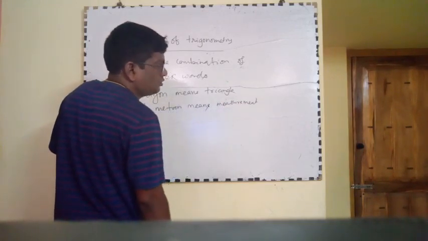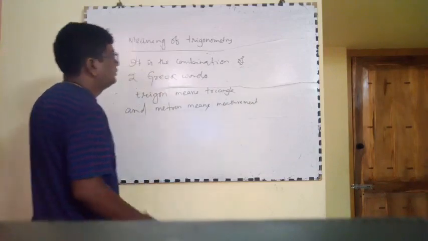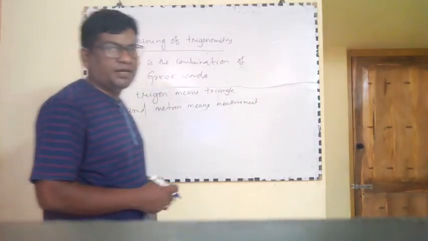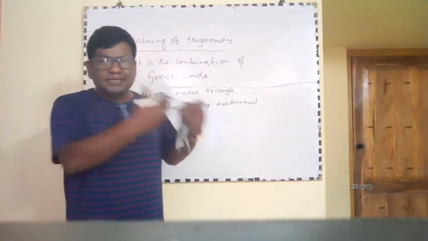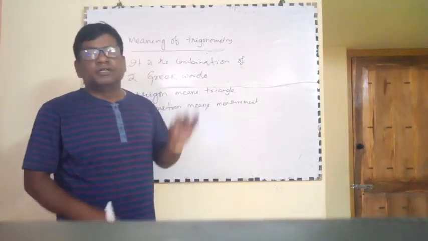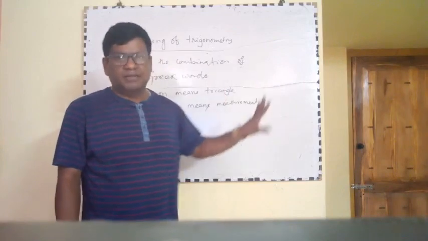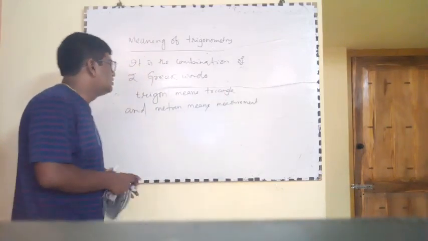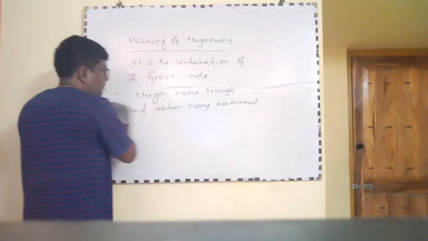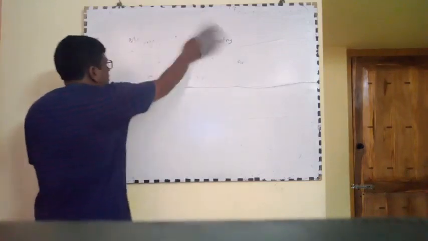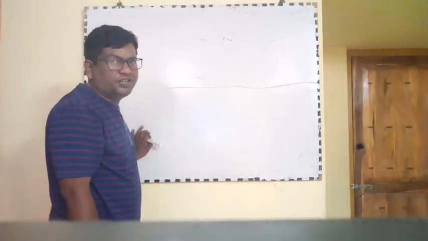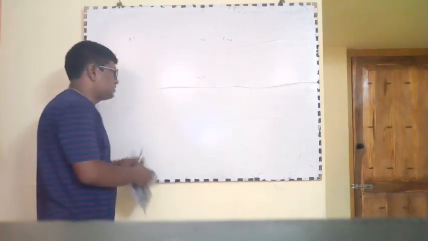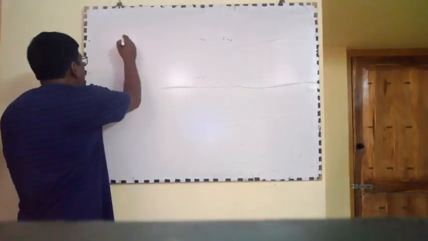From these two meanings, trigonometry is defined as the branch of mathematics which deals with the study of triangles and their measurements. That is the definition of trigonometry.